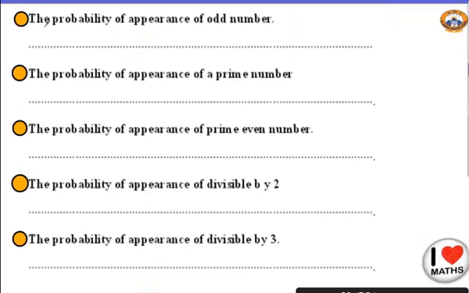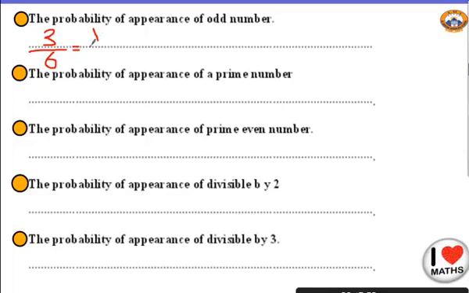Okay, if I ask you about the probability of appearance of an odd number. Do you remember I have 1, 2, 3, 4, 5, and 6. Odd numbers are 1, yes, 3, yes, and 5. So how many odd numbers do I have? 3 over what is my total? Yes, 6. Can I simplify them? Sure.